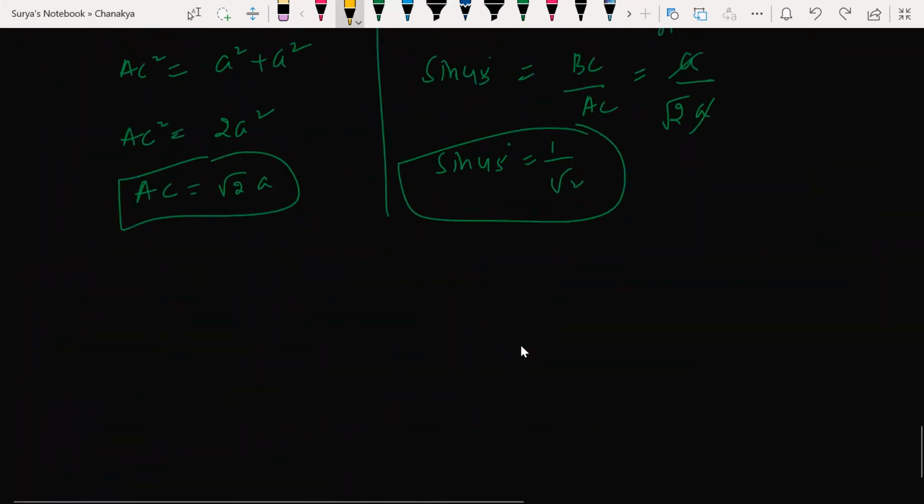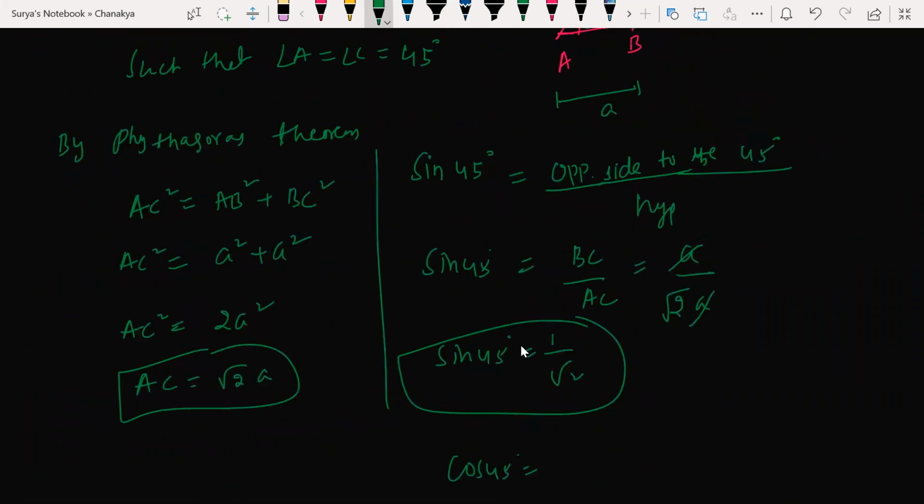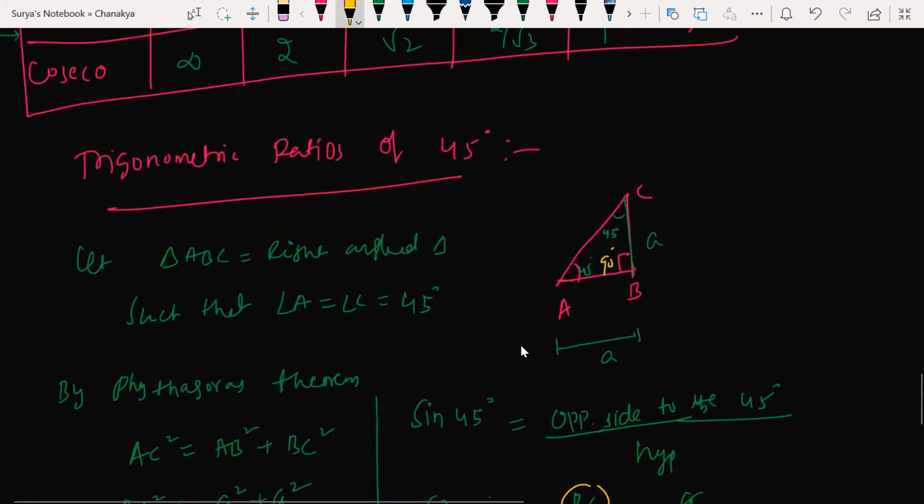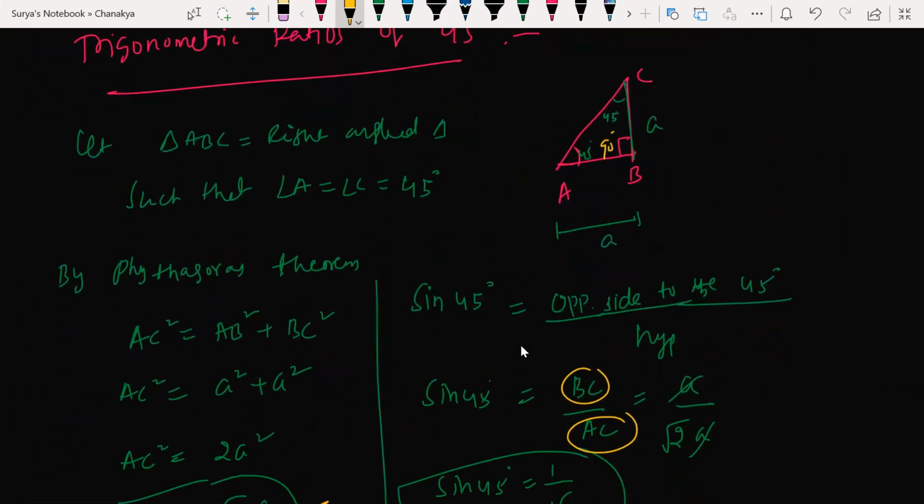Now similarly, cos 45, can you prove that? But where did we get that root 2 AC value? AC value I got, beta. I just substituted here. BC value I took as a.